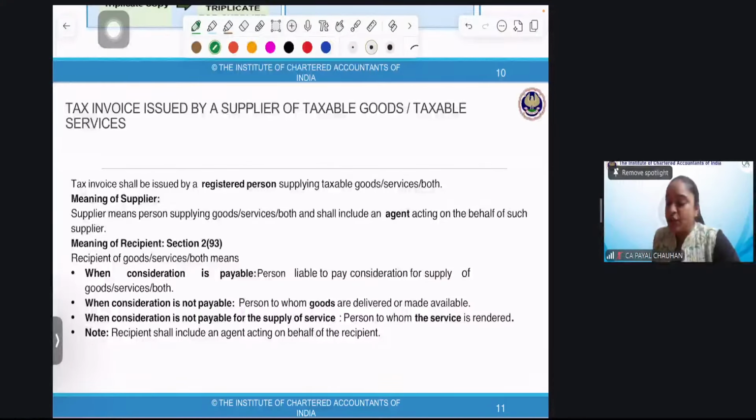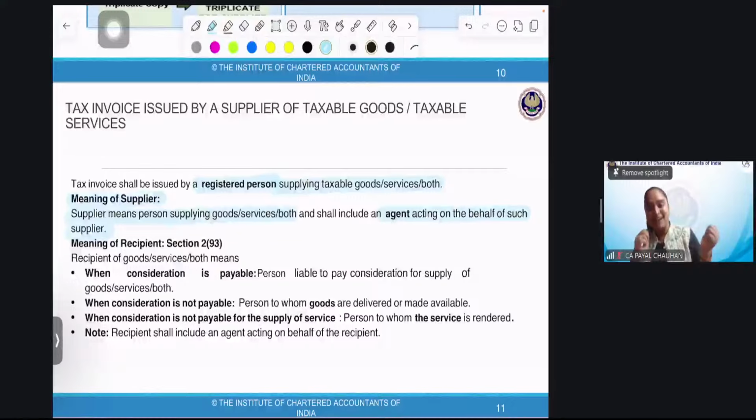Tax invoice shall be issued by a registered person. We've already covered that a tax invoice is to be issued by a registered person who is supplying taxable goods, service, or both. Now, the meaning of supplier: who is a supplier? Supplier means a person supplying goods, service, or both, and shall include an agent acting on behalf of such supplier. So if my agent is Anil and Anil is supplying goods on my behalf, then he is also known as a supplier. Then, the meaning of recipient: who is a recipient?